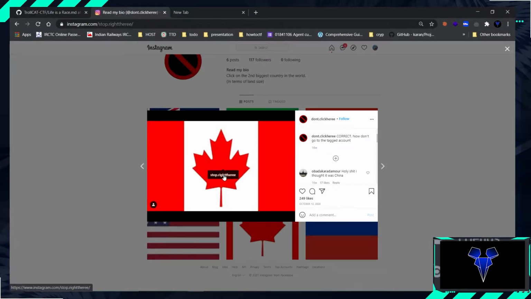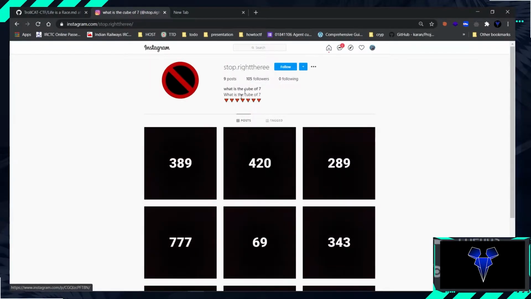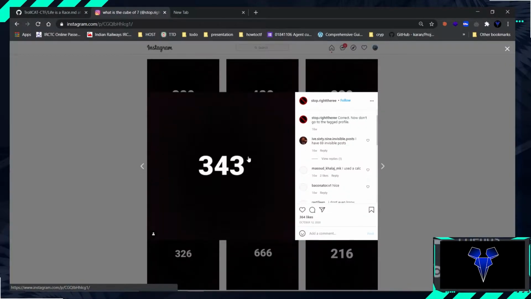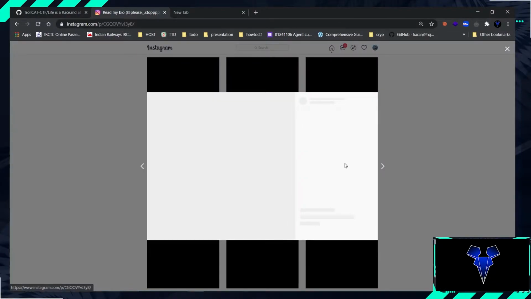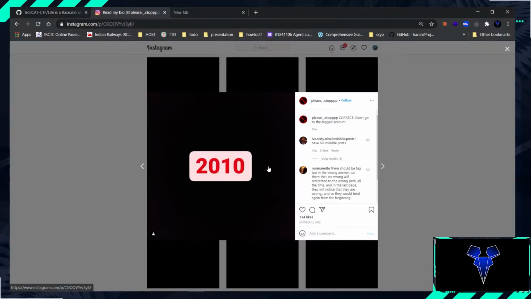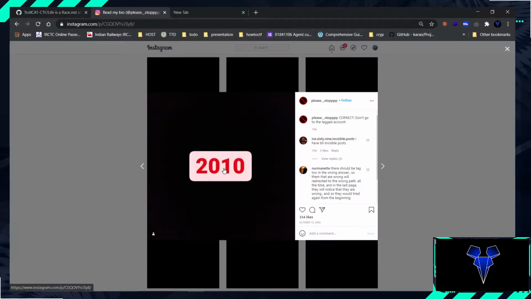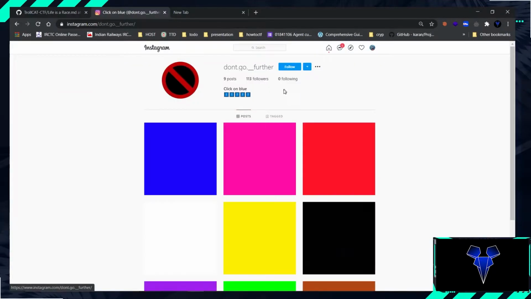Correct. Now go to the tag. What is the cube of 7? That is 343. Go to the tagged account again. Okay, it's back. Instagram was launched in 2010. Here we go. Correct. Don't go to the tagged account, but we will do what is said.